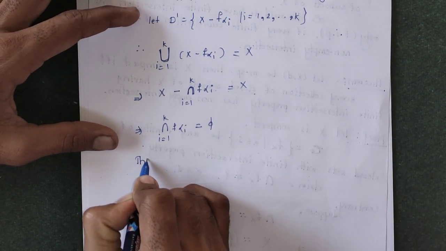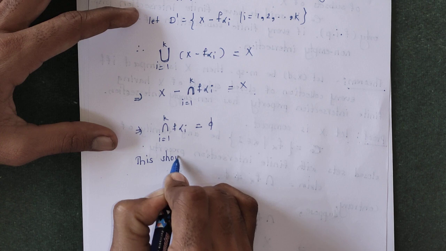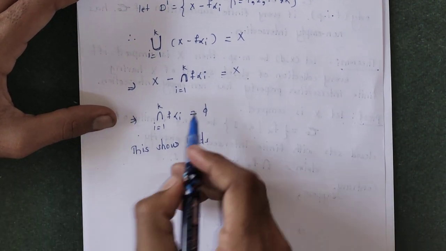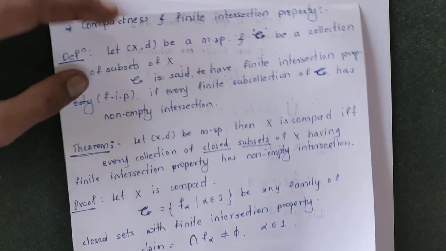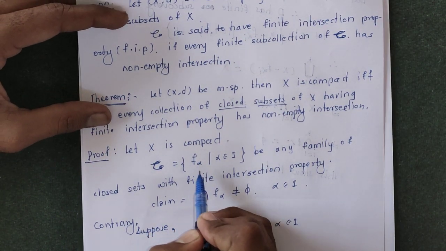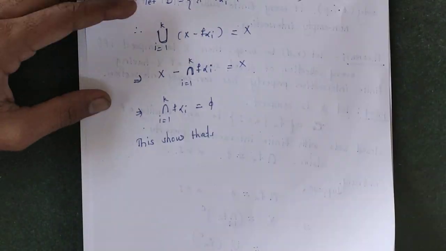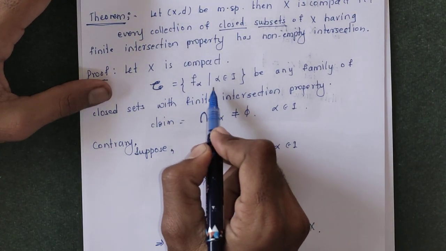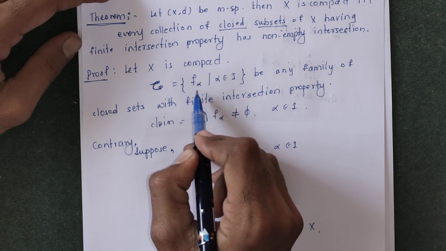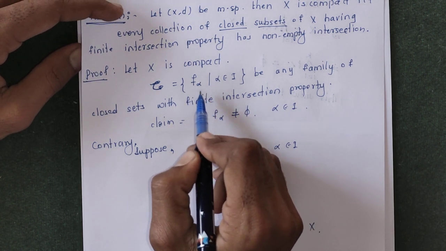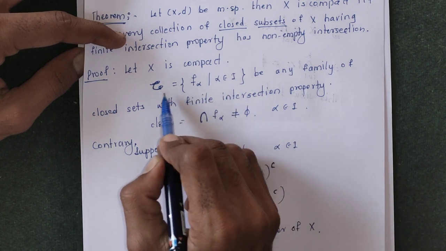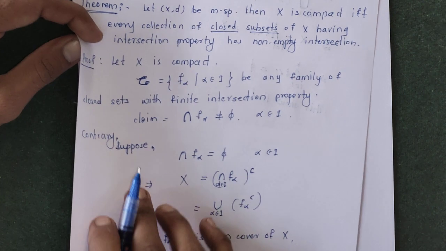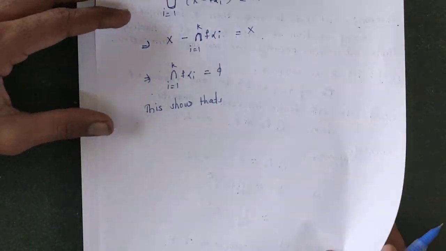This shows that F alpha i, running from 1 to k, is a finite sub collection of this collection script C. Script C is the collection of all F alpha, and F alpha 1, F alpha 2, up to F alpha k is a finite sub collection of script C. But script C has the finite intersection property, so this sub collection must have a non-empty intersection.